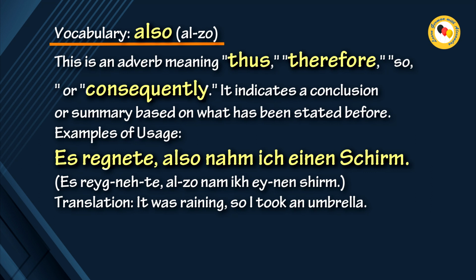Vocabulary. Also. This is an adverb meaning thus, so, or consequently. It indicates a conclusion or summary based on what has been stated before. Examples of usage: Es regnete, also nahm ich einen Schirm. Translation: It was raining, so I took an umbrella.